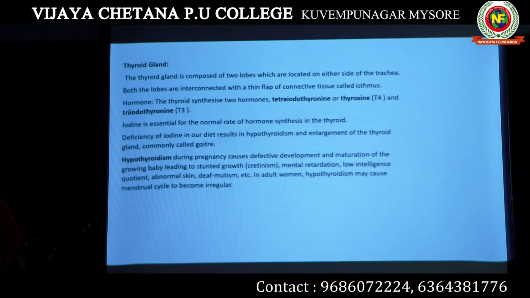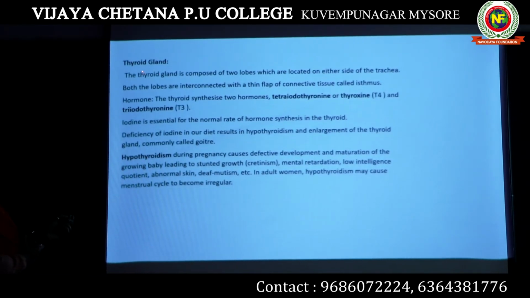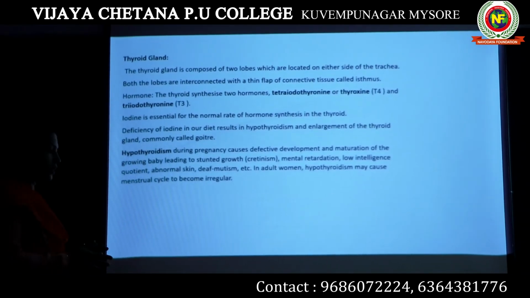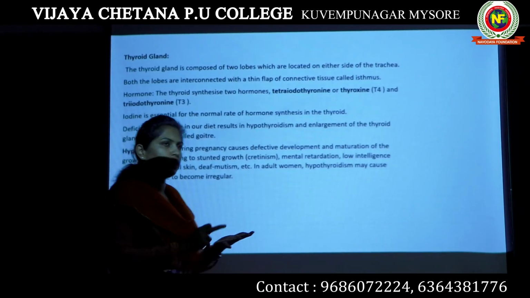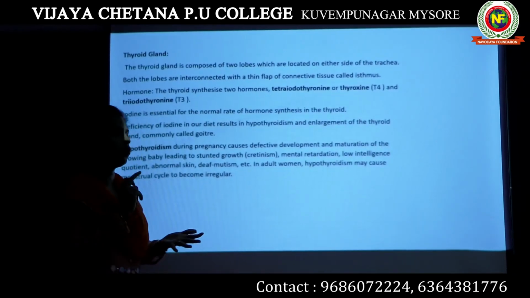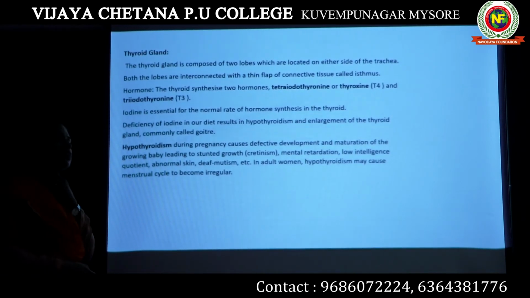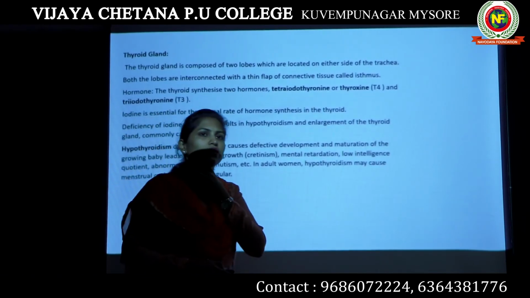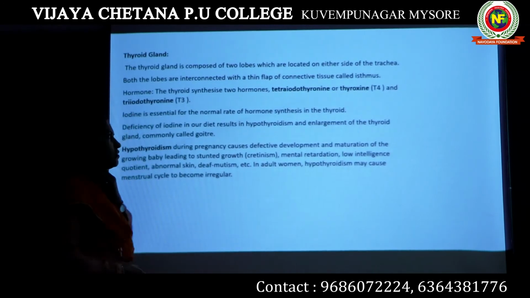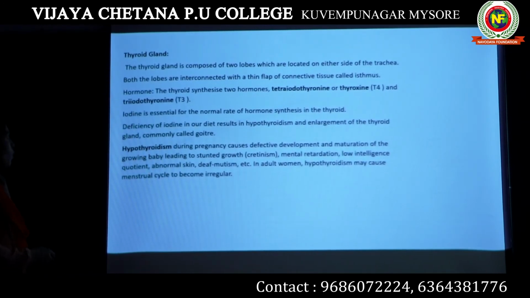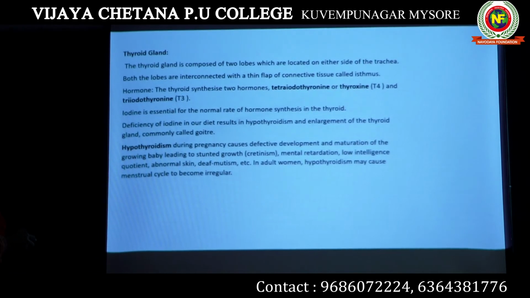So let's move on with the next gland, which is known as the thyroid gland. All the glands that we have studied, pituitary, hypothalamus and pineal gland, are located in our forebrain. The thyroid gland is present in this part of our body, surrounding our pharynx, in the neck portion. The thyroid gland is composed of two lobes.